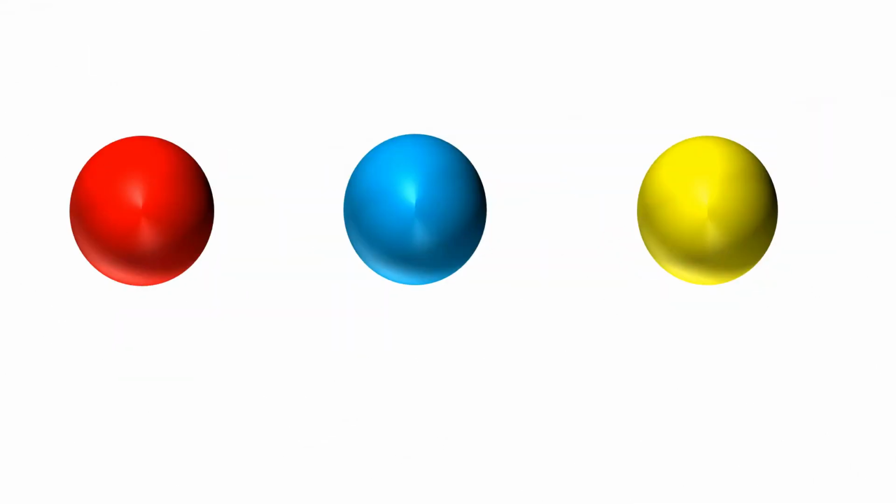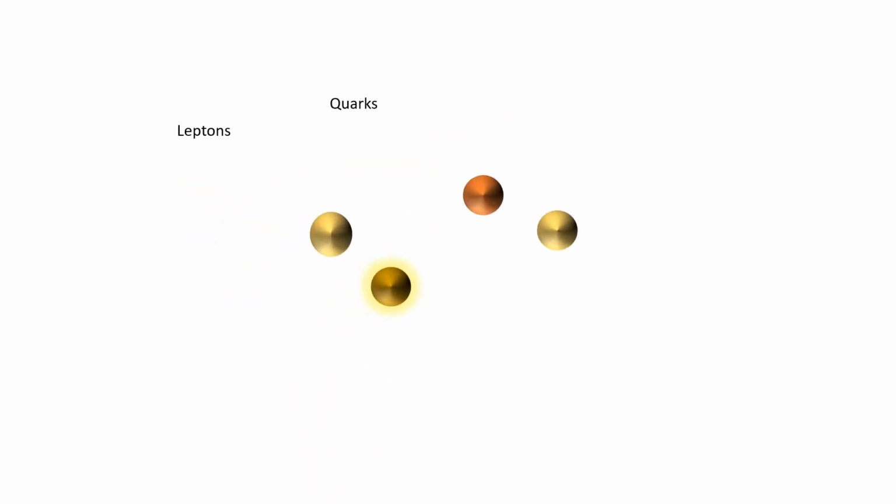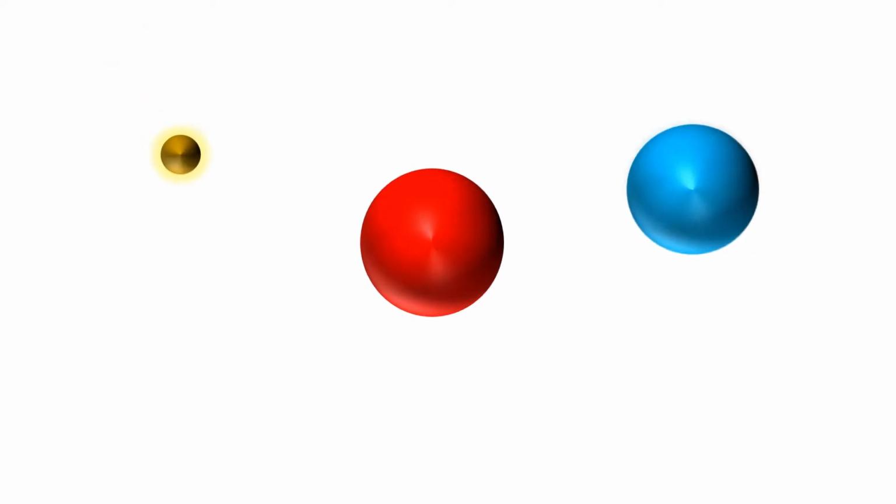Today, we know that atoms are made up of 3 parts: protons, neutrons, and electrons. These parts are made up of even smaller pieces called quarks and leptons. Groups of 3 quarks merge together forming protons and neutrons. Protons are made up of 2 positive quarks and 1 negative quark. Neutrons are made up of 1 positive quark and 2 negative quarks. There are 6 kinds of leptons, one of which is called an electron.